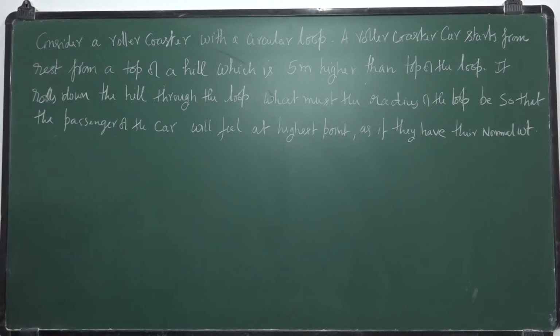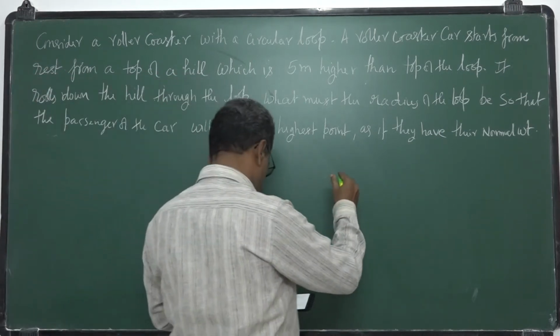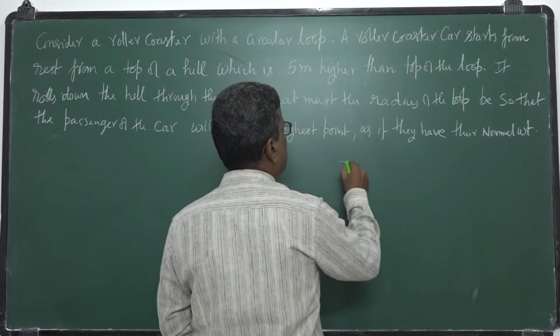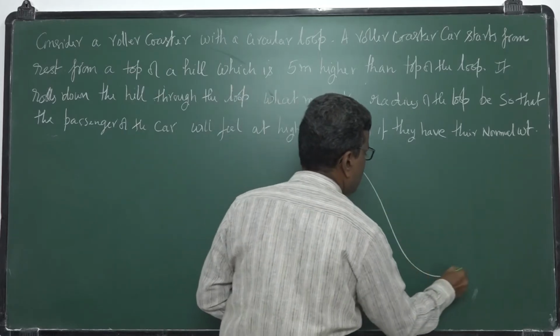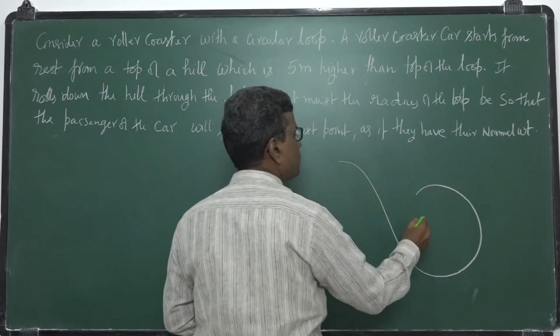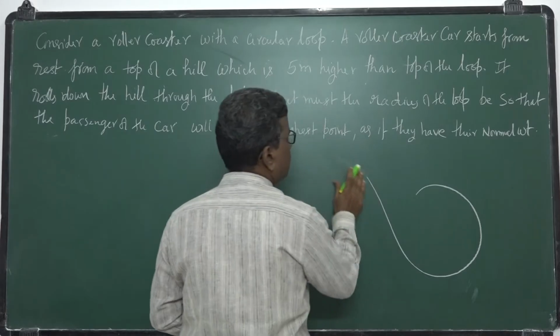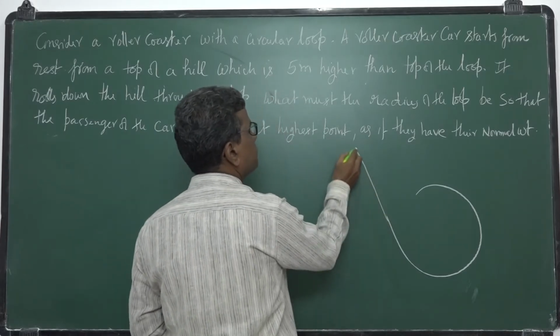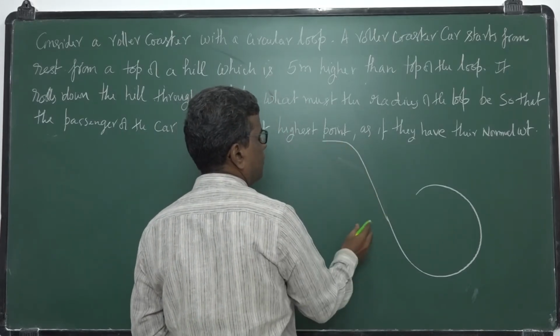Okay, so this is the problem. The diagram is given. This is the loop, and this is the top of the hill.